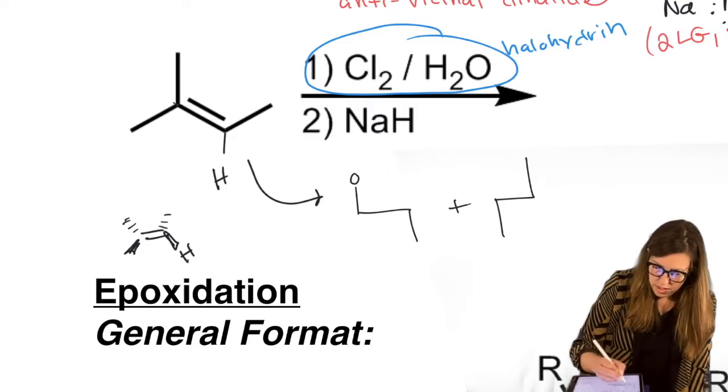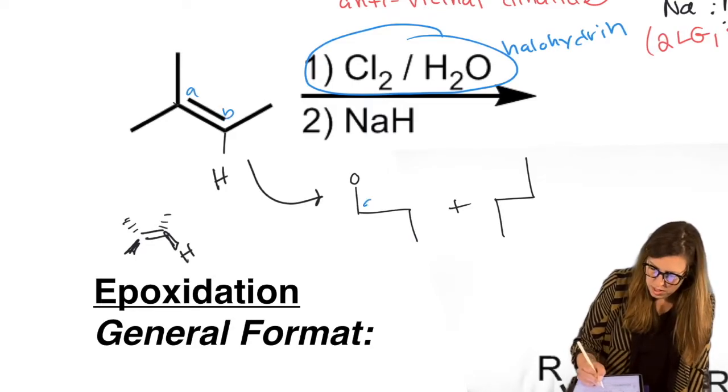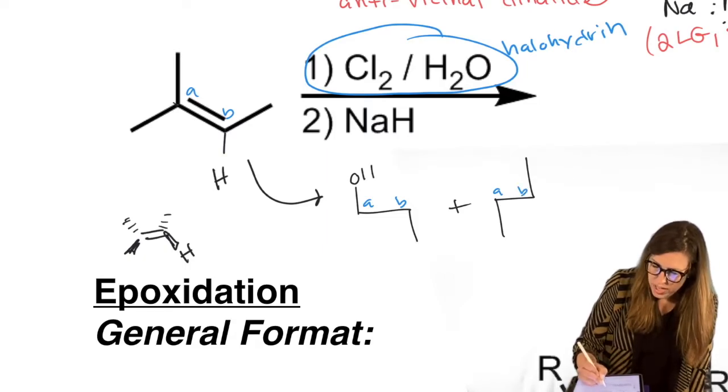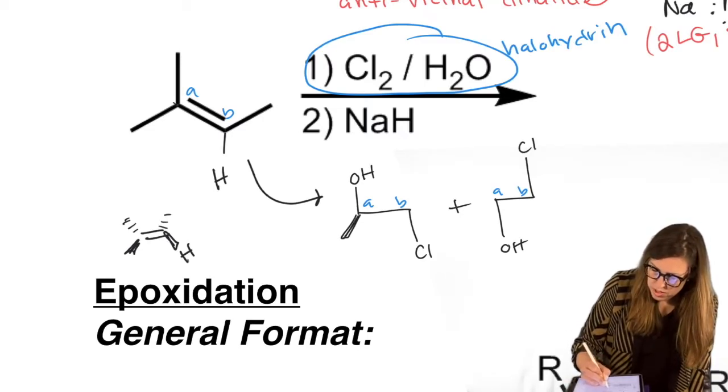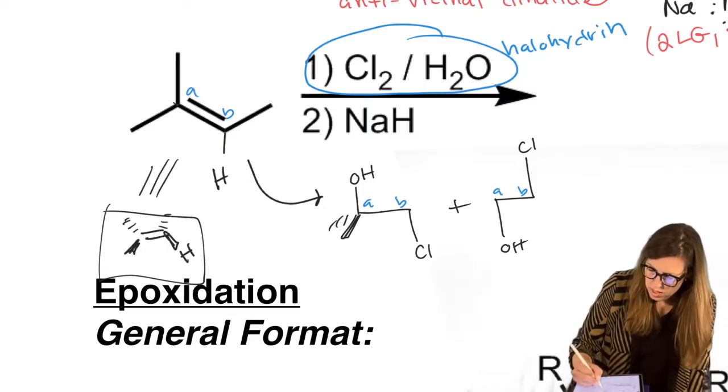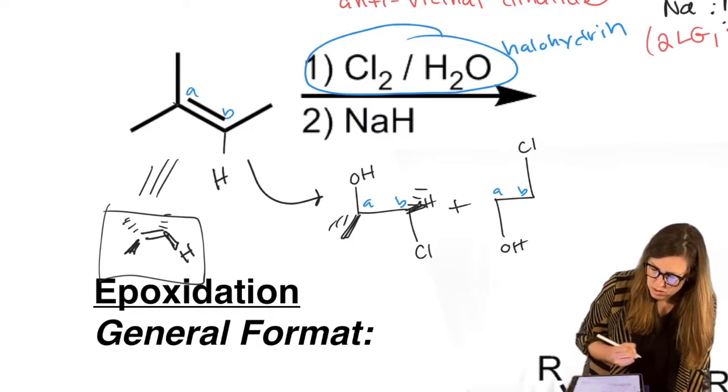If this is A and B, A and B, A and B, we're going to have the OH anti to the Cl, the OH anti to the Cl the opposite way. Fill in our dashes and wedges that were originally defined here. And you can put the H in if you want to. I will.